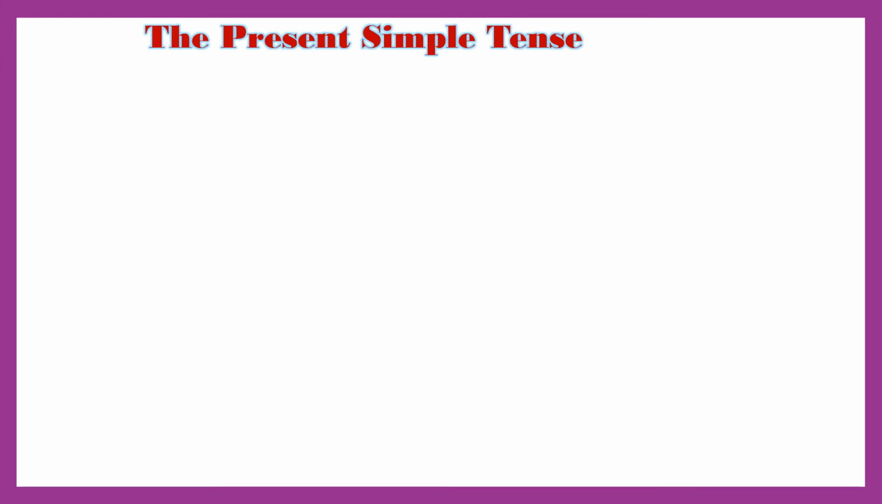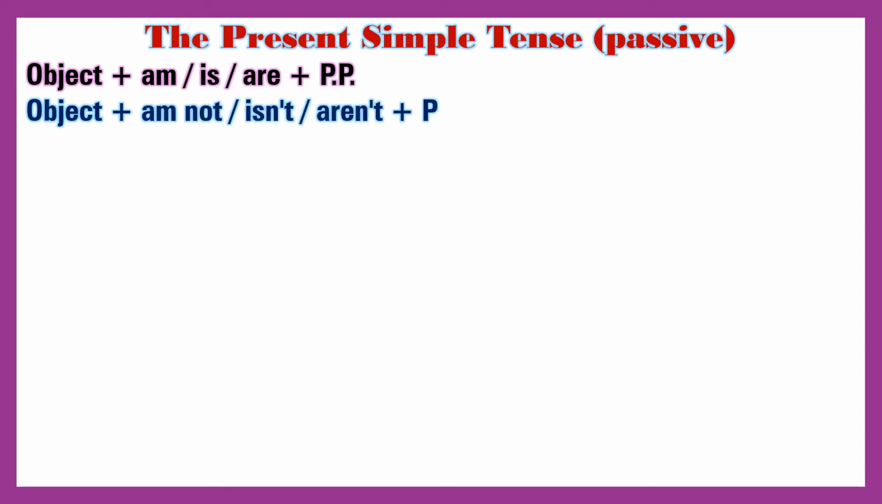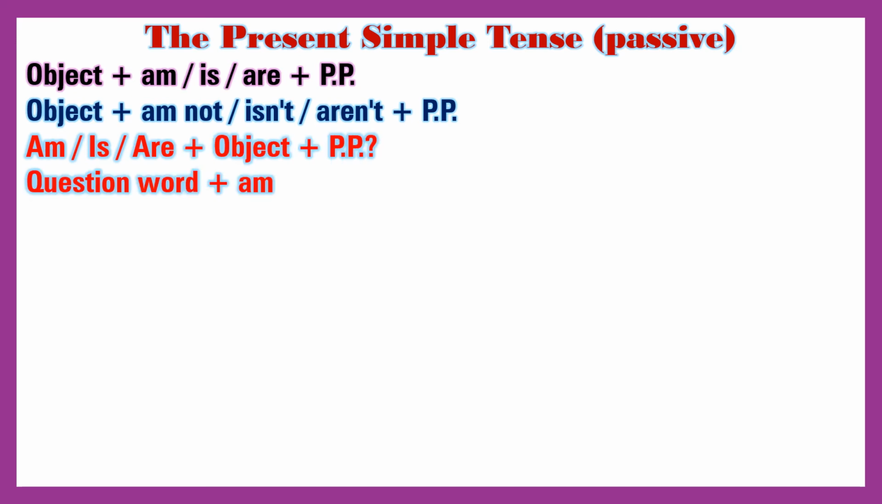The first verb refers to a habit, the second to a present action. The present simple tense, passive. Object and is, are and past participle. Object and not, isn't, aren't and past participle. Is, are and object and past participle. Question word and is, are and object and past participle.